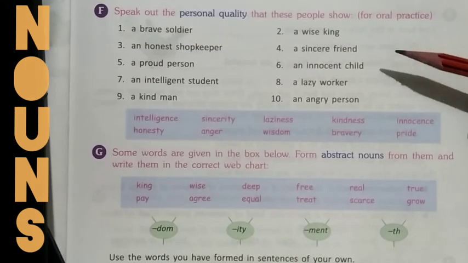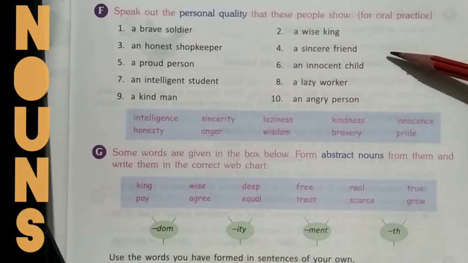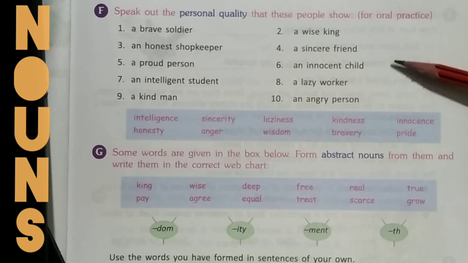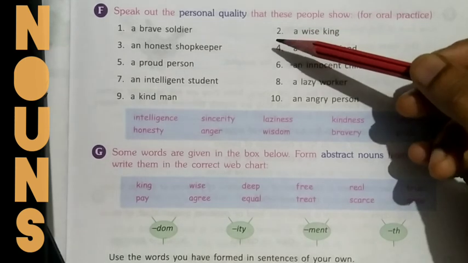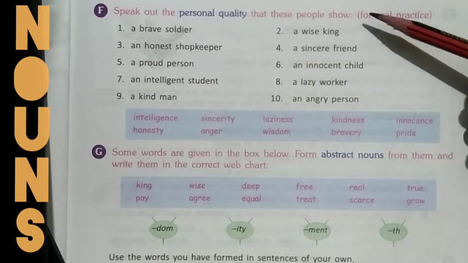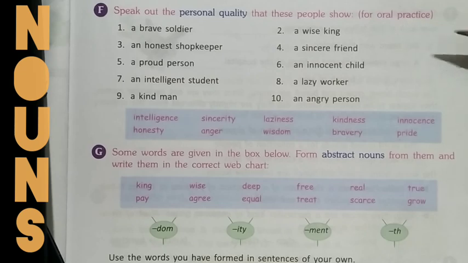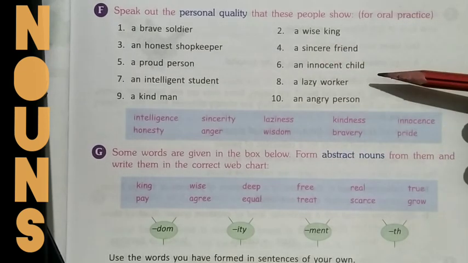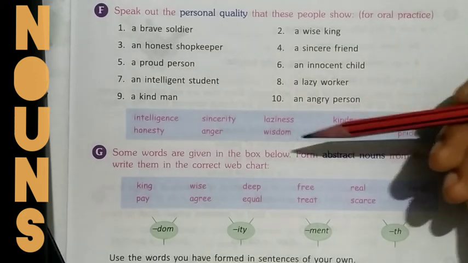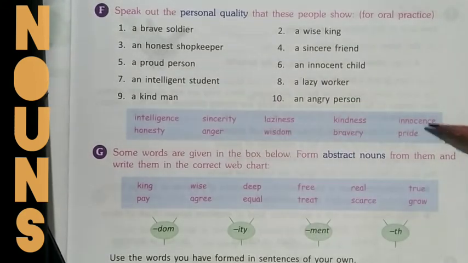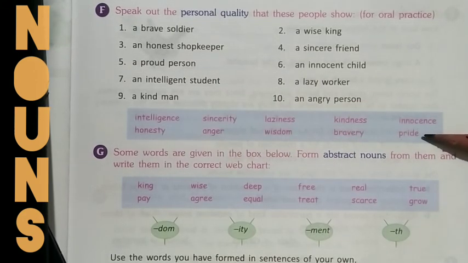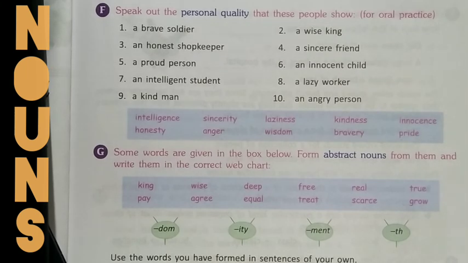Now this exercise is for your oral practice. Okay, read the question carefully. It says, speak out the personal quality that these people show. For example, a brave soldier shows bravery. A wise king shows wisdom, right? In the same way, you can pause the video and find out the qualities. You can take help from this help box and find out the word for each of the phrases. Let's move to the next question.